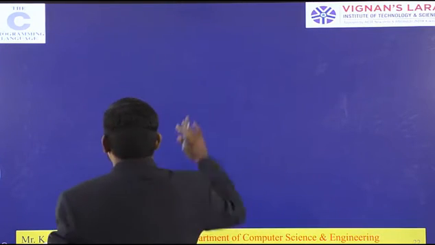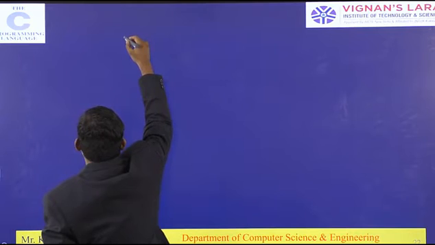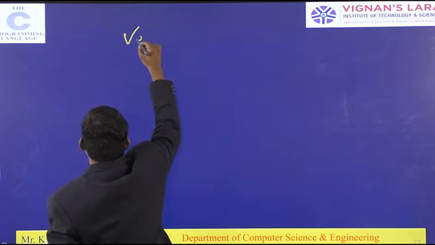In the previous class, we saw the variable declaration and how a variable is created in the C language, along with the syntax and examples of variables. Now in this class, we move on to variable initialization.